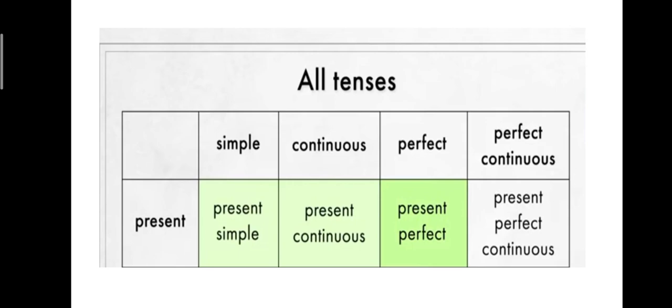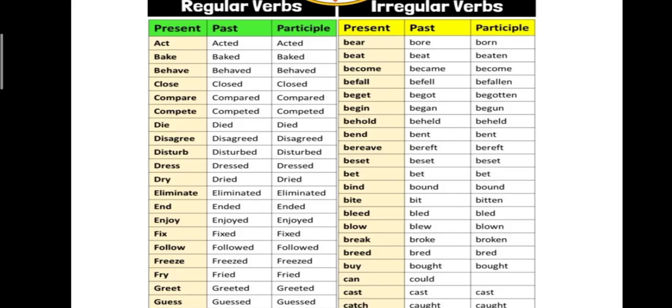Next, we learnt about all tenses. Yes or no? Now we have completed simple present tense. After that we completed simple continuous tense. What is next? Present perfect tense. What is the next tense we are going to learn? Present perfect tense. Let's begin.